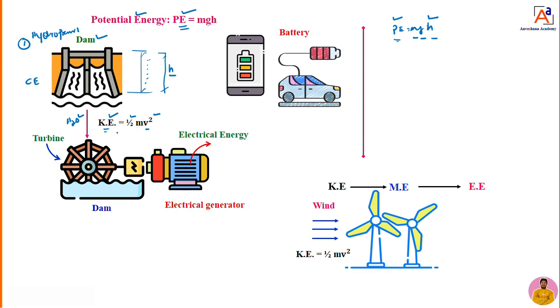Now, so kinetic energy, then the mechanical engineers developed a turbine, shaft arrangement and rotor arrangement. Then they started to convert that kinetic energy into mechanical energy, with the help of turbines actually. Then the turbine shaft is connected to an electrical generator, then the electrical engineers started to convert mechanical energy into electrical energy.